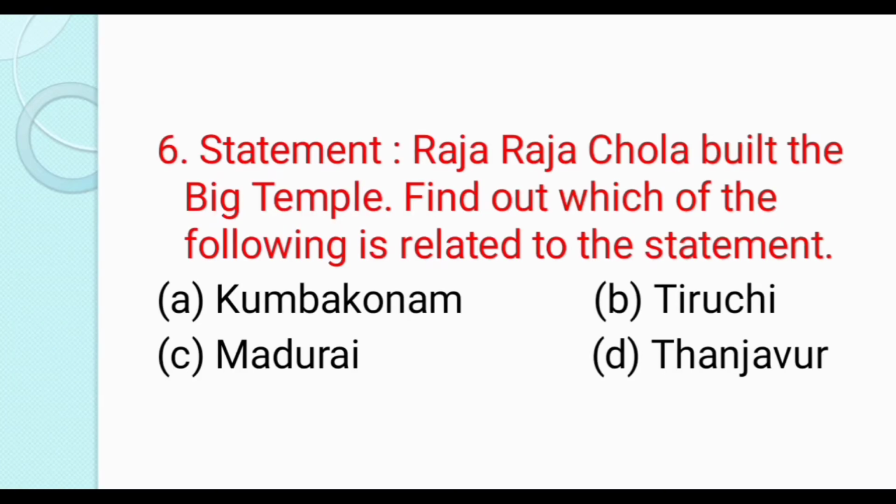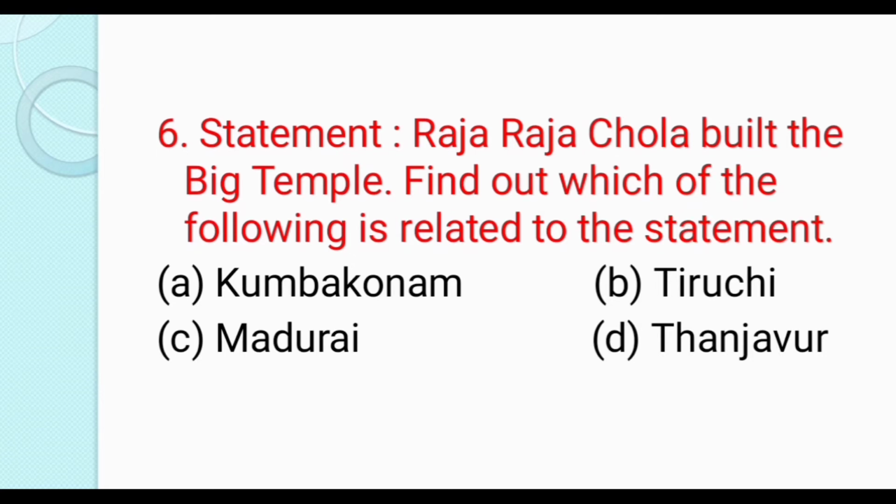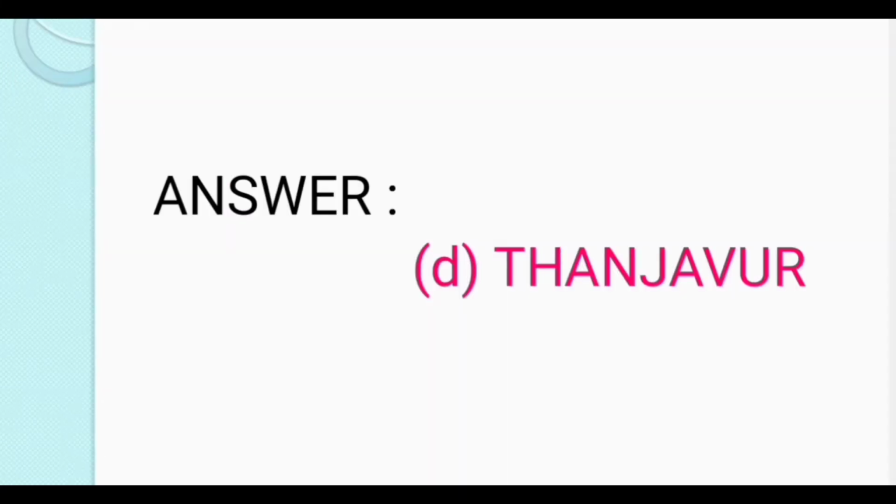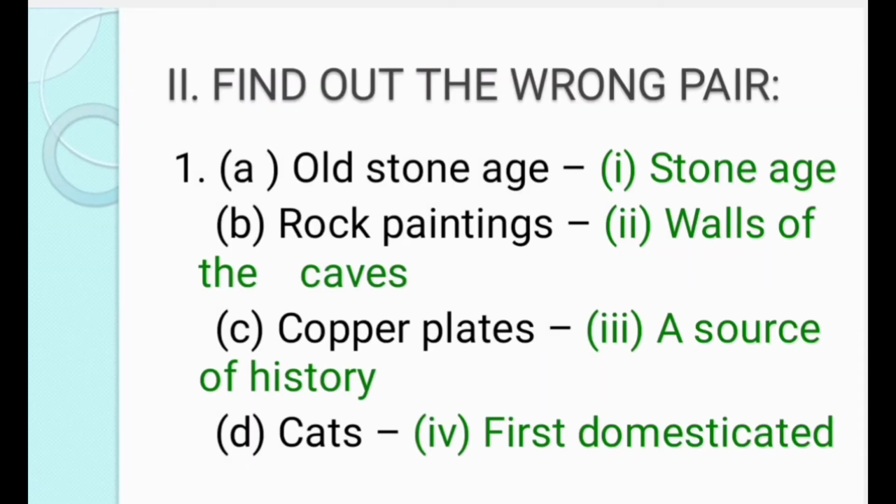The sixth question is: Rajaraja Chola built the big temple. Find out which of the following is related to the statement. Option A. Kumbakonam. Option B. Tiruchi. Option C. Madurai. Option D. Tanjavur. The answer is option D. Tanjavur.